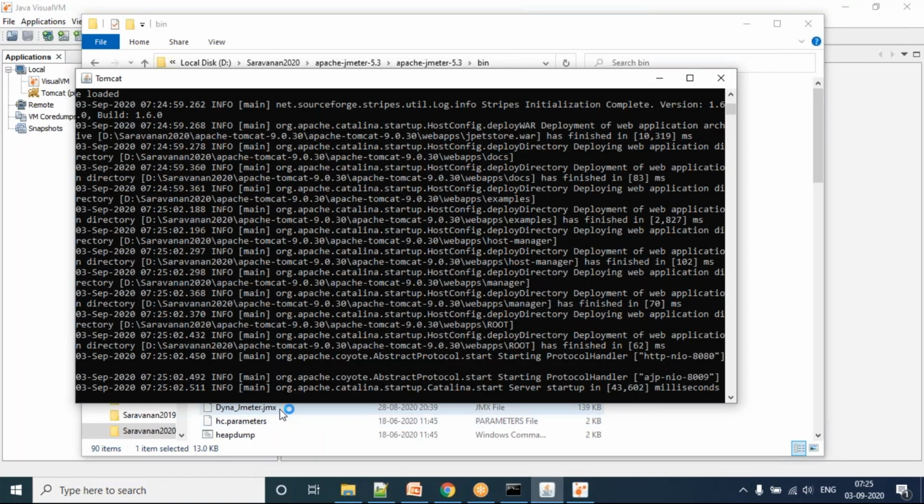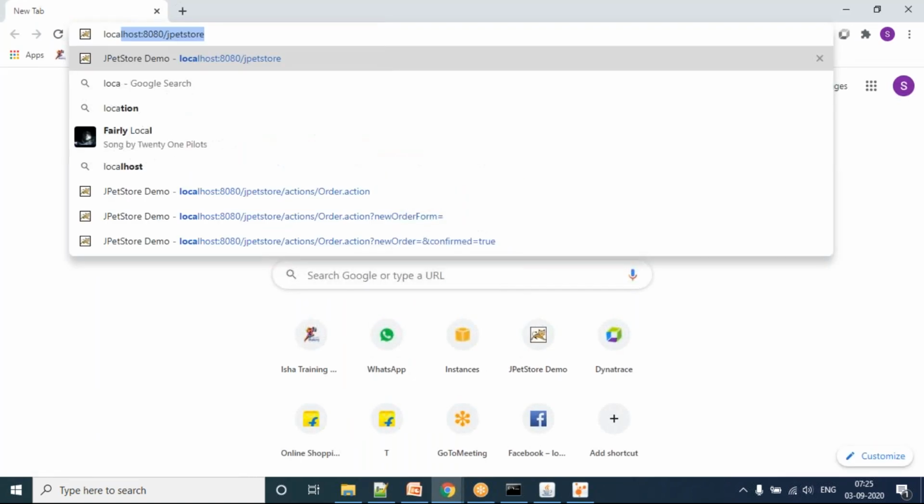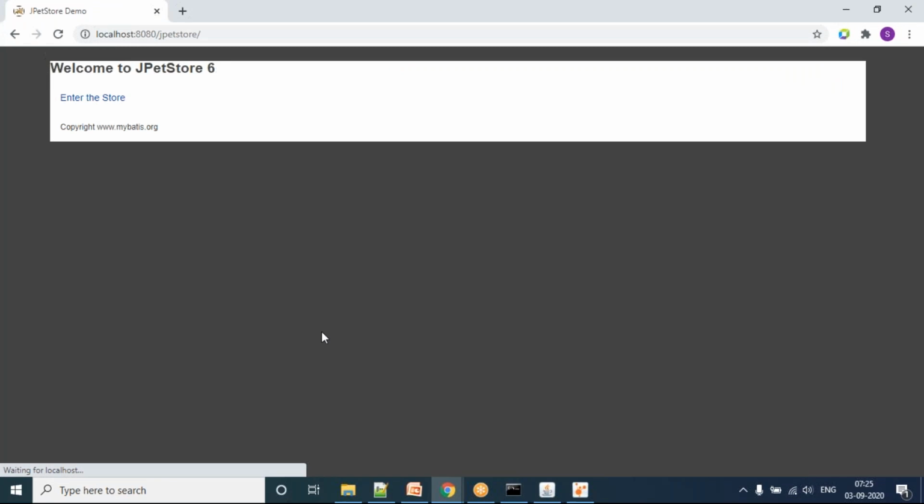Let's see, my server has started. In the real world, we can have this in a different login also. I'm checking whether my application is starting. Yeah, it is starting. My application is up and running.